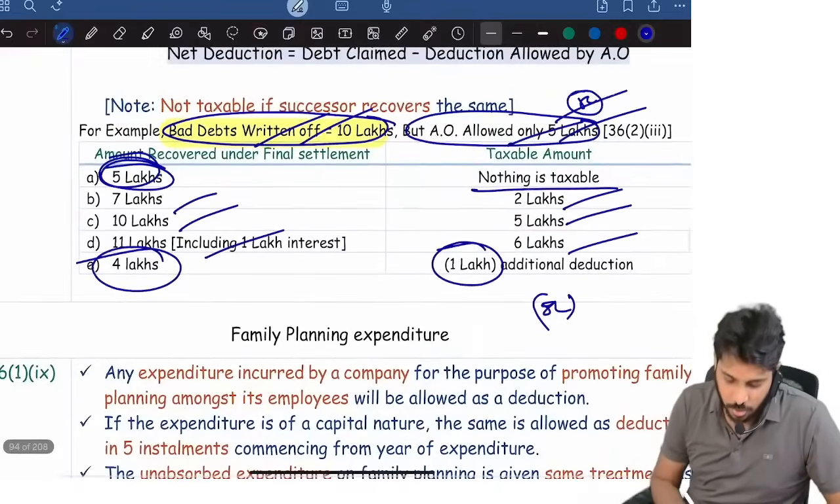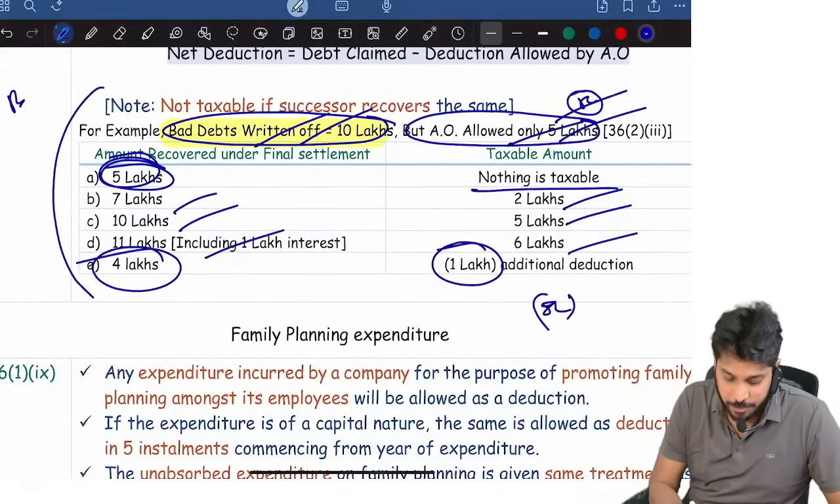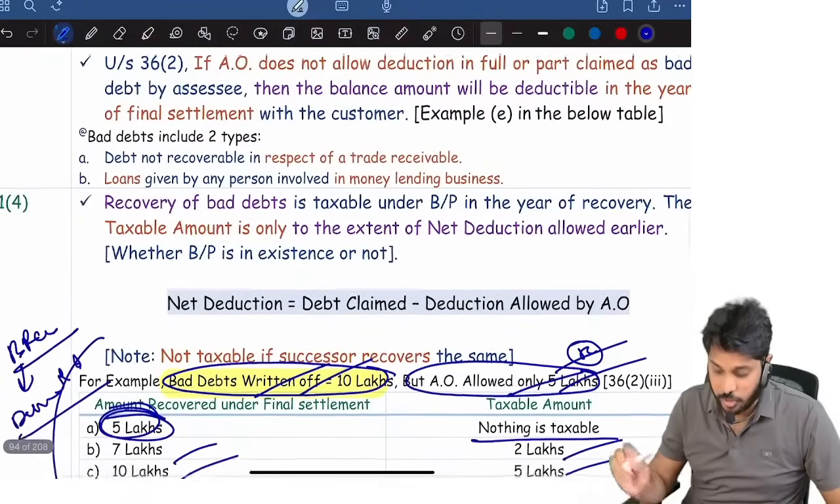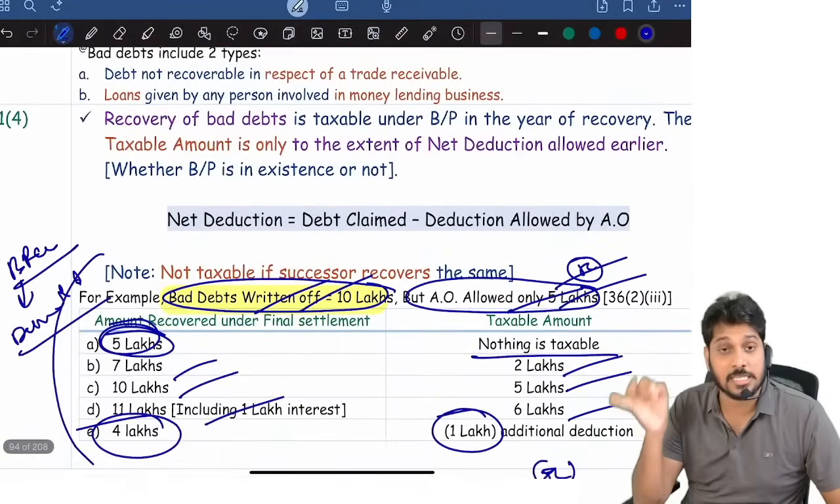I think I have given an in-depth explanation. This point, bad debts recovery, is very important. You better see this point in our detailed revision. There I spoke clearly about the ICDS conflict, everything.